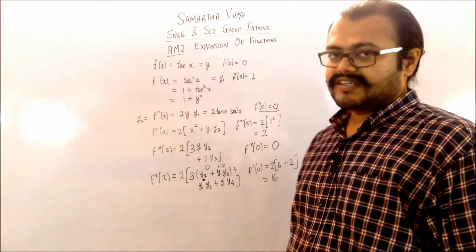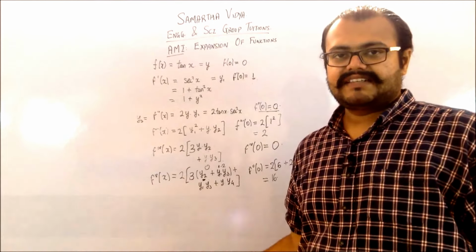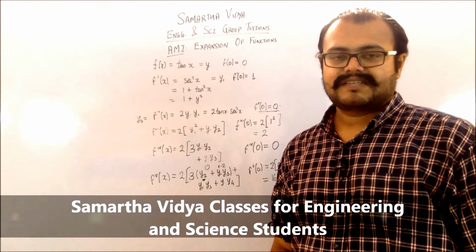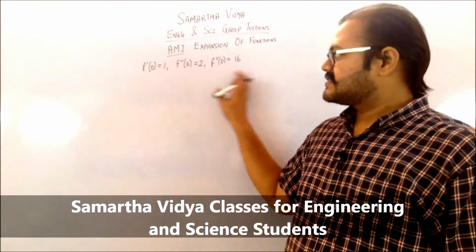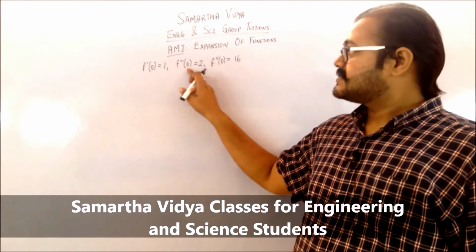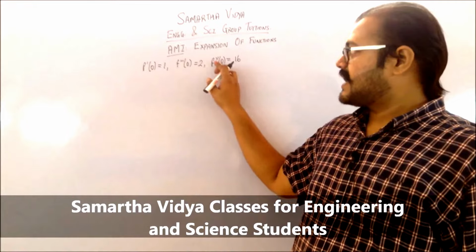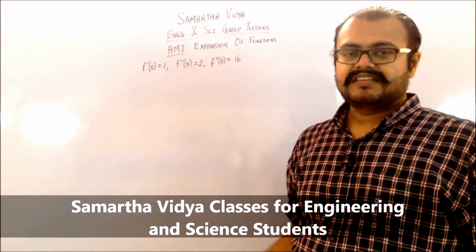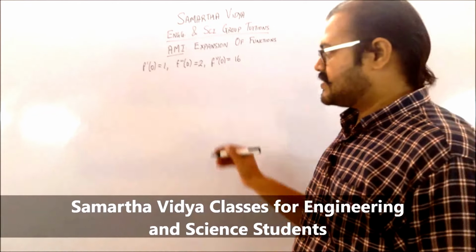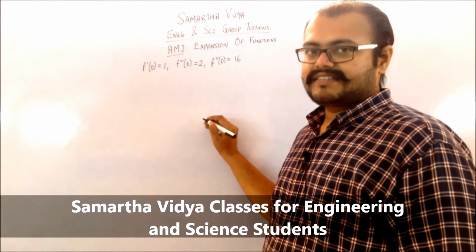If you just go on continuing in the same fashion, you will be getting the rest of the terms present. So now let us write the expansion. We have stated down these terms which we have found out, that is the first derivative as 1, the third derivative as 2 and the fifth derivative as 16. You can go and find the other derivatives present in this. So let us now write the Maclaurin series for this.